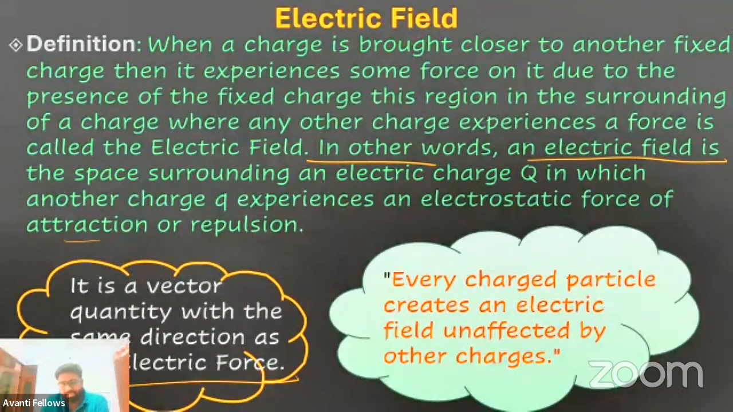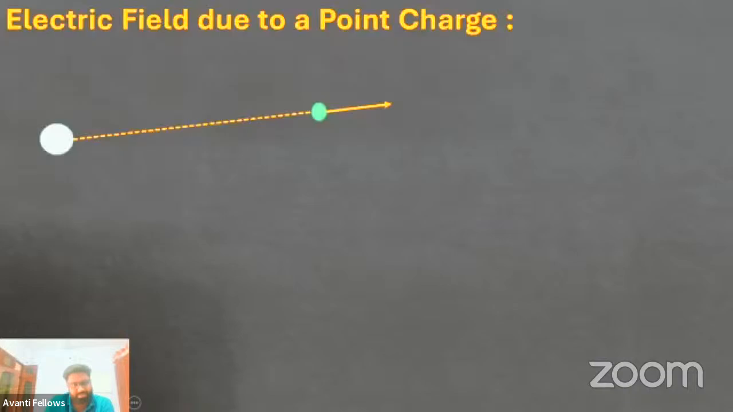Now, every charge particle creates an electric field unaffected by the other charges. So suppose there are multiple charges in the system, each and every one creates its own field, and that field is unaffected by the other charges, whatever the number of charges present. This is called the principle of superposition. Got it? Now, electric field due to a point charge.